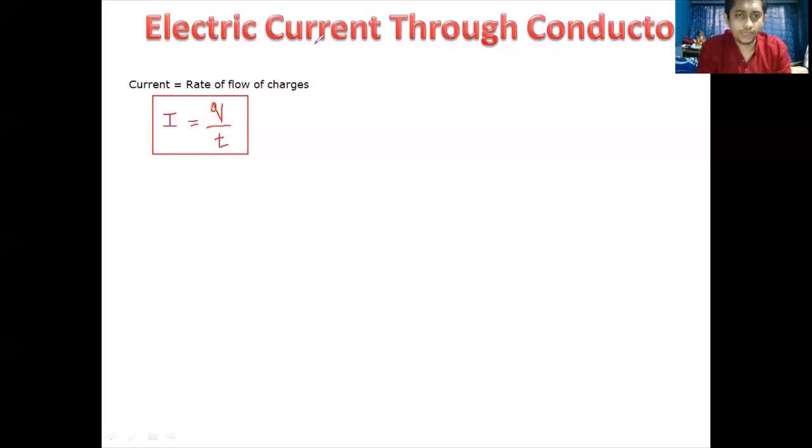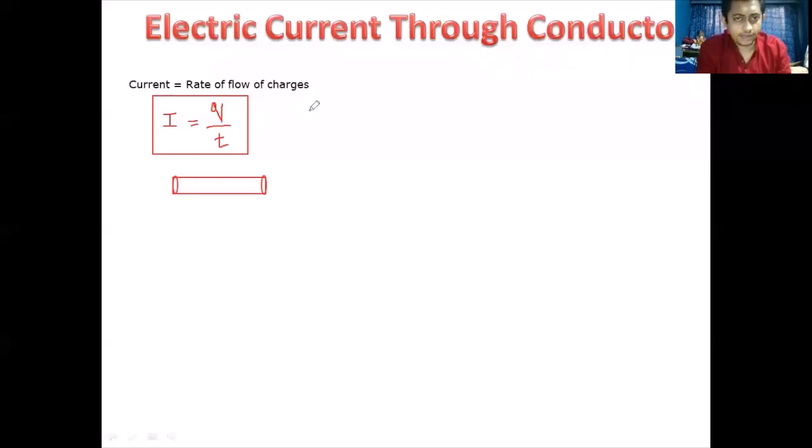Now, students, let's consider just for a moment that this is a wire. This wire, dear students, will look cylindrical in shape. The wire is always cylindrical in shape, like this. Through this wire, charges are flowing.